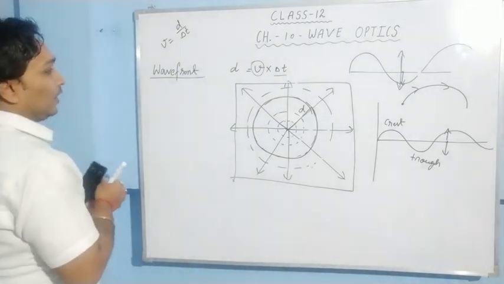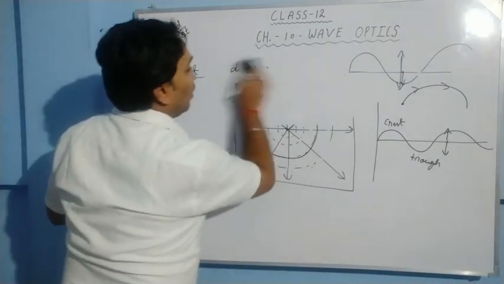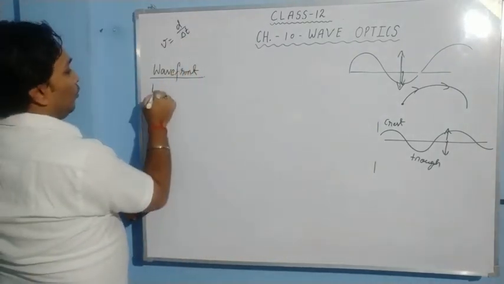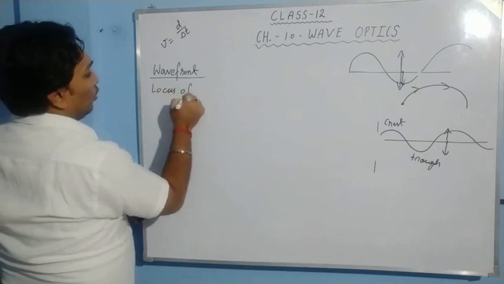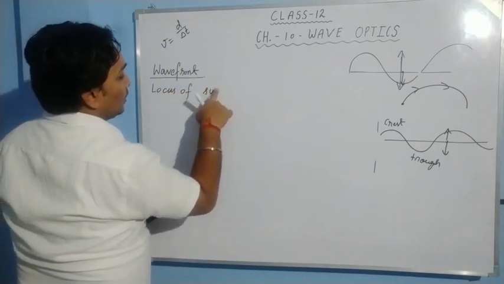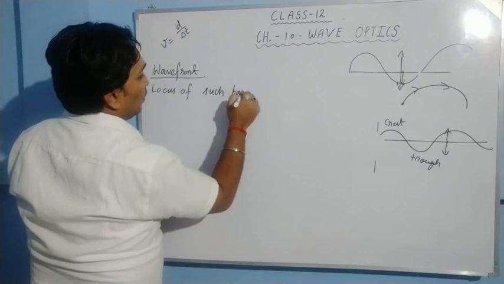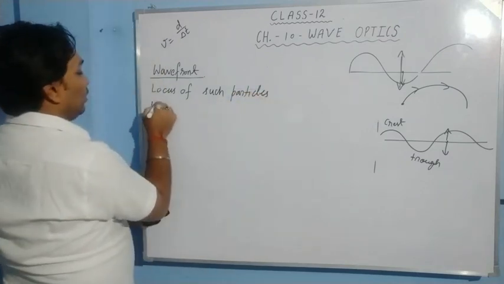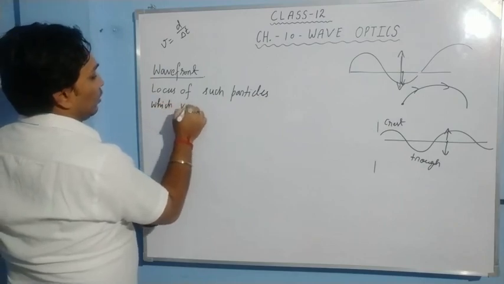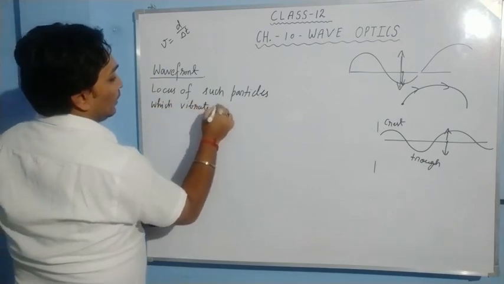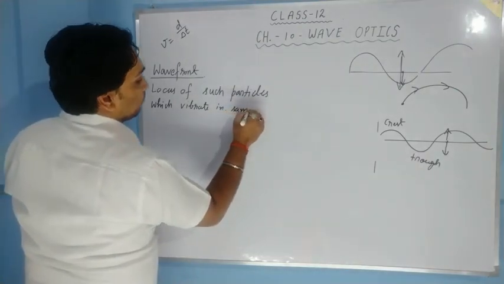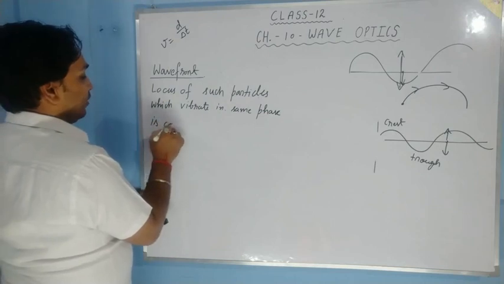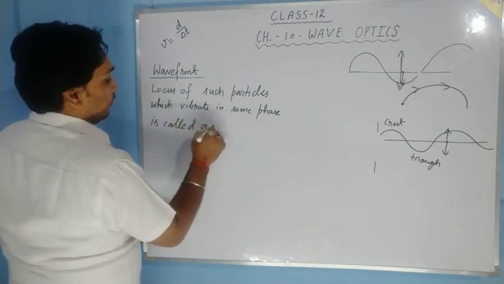We define wavefront as the locus of such particles which vibrate in same phase is called a wavefront.